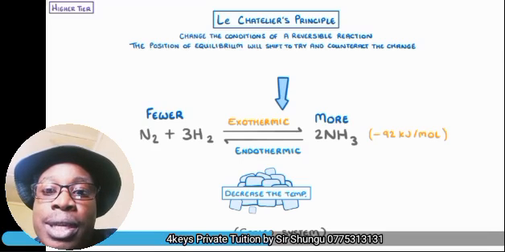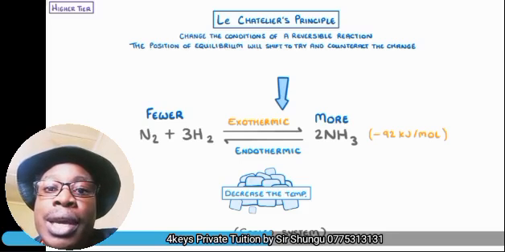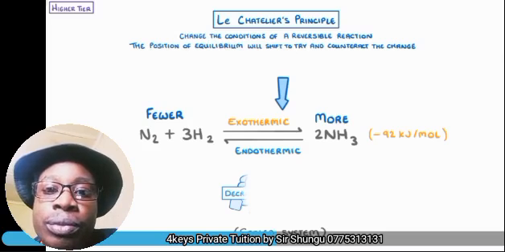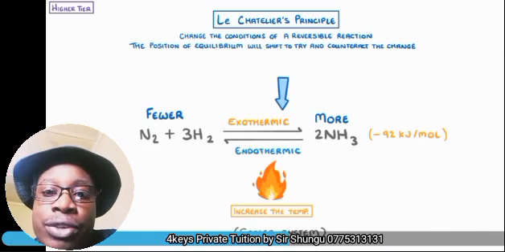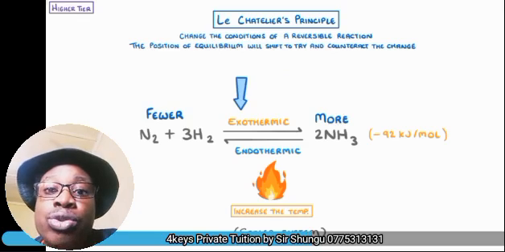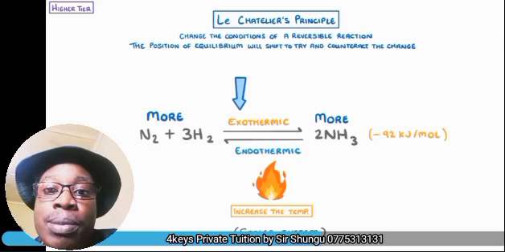So it will minimize that change by trying to increase the temperature, and to do so it has to go in the direction that will produce heat, which is the exothermic direction or the forward reaction. So if I did the reverse, if I increased temperature, then my equilibrium is going to try and minimize that temperature increase, and to do so it has to go in the direction that consumes heat, which is the endothermic reaction.